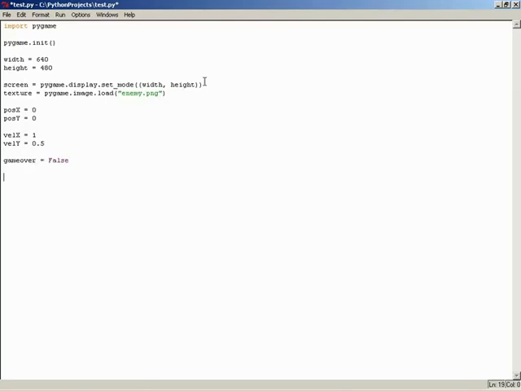Then I'm going to turn around and make a while loop, and inside of that while loop, I'm going to say while not game over, then we will continue looping. And let me make sure I correct that misspelling of game over. Alright, now we're set. And that should take care of the loop.